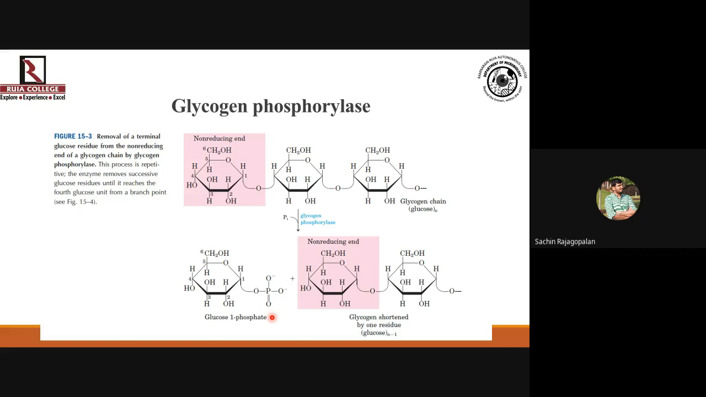Pyridoxal phosphate normally is known to have a very significant role in amino acid metabolism. Okay, it's a very rare function that a cofactor like pyridoxal phosphate has a role to play in glycogen catabolism. Okay, is it clear till this point to all of you as to what is happening here?